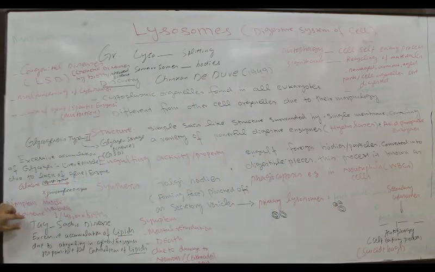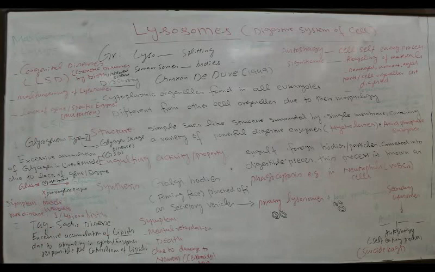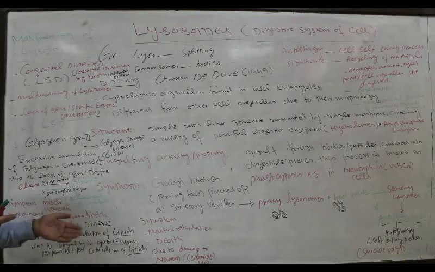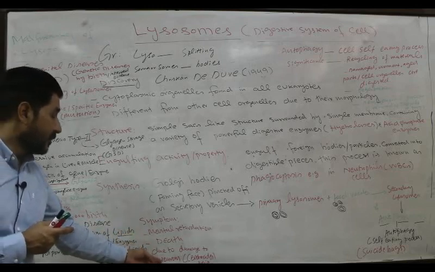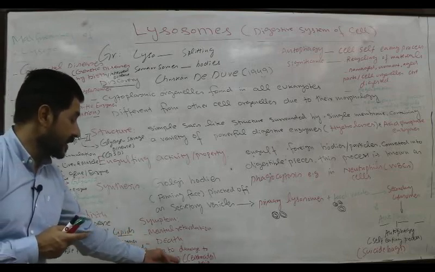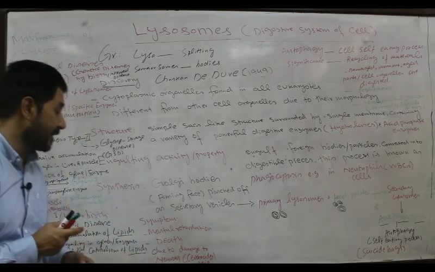But in the case of Tay-Sachs disease, the excessive accumulation of lipids occurs due to the lack of a specific enzyme in the lysosome, due to a genetic defect or the lack of a gene. So this excessive accumulation of lipids will occur in the neurons, especially those neurons involved in the formation of the brain, that is the cerebrocytes of the brain.